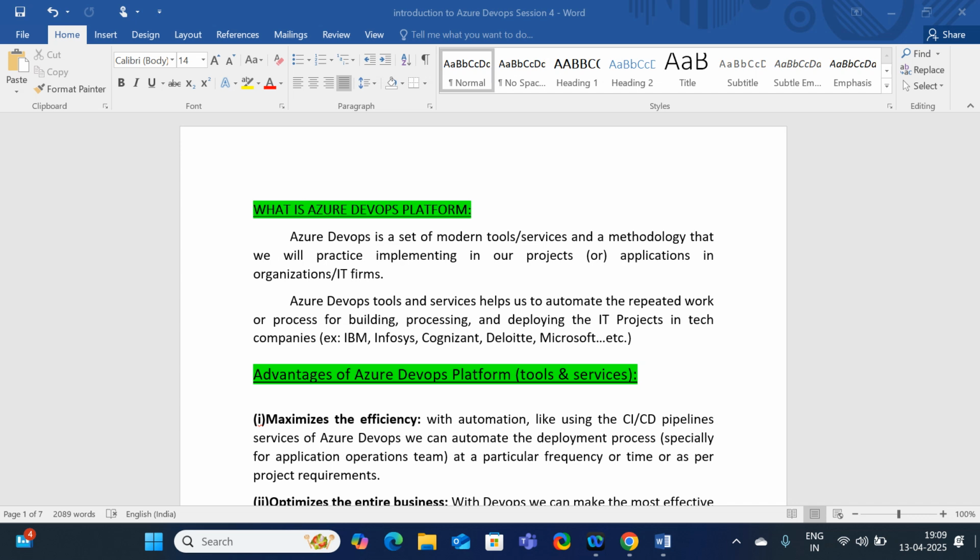In this DevOps process, we can involve multiple tools, and by using these multiple tools we can effectively deliver our project. This is nothing but DevOps. And what are the advantages? Why are the majority of organizations referring to Azure DevOps in order to develop their projects? Because of the advanced features offered by DevOps to make project implementation easier, because of the advantages offered by the DevOps platform.